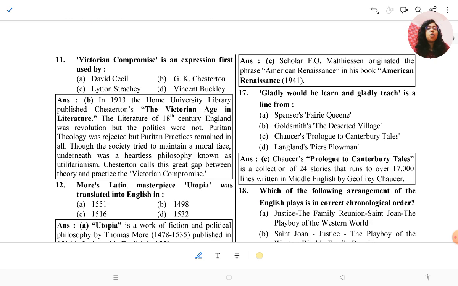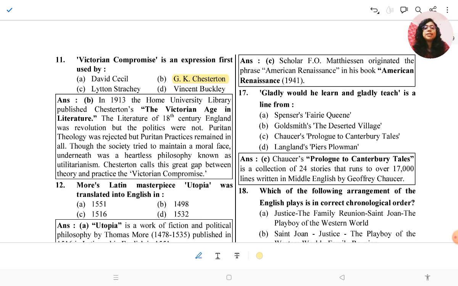Then Victorian compromise is an important question. Victorian compromise is an expression first used by G.K. Chesterton. In 1913, the Home University Library published Chesterton's The Victorian Age in Literature. The literature of 18th century England was revolutionary, but the politics were not.